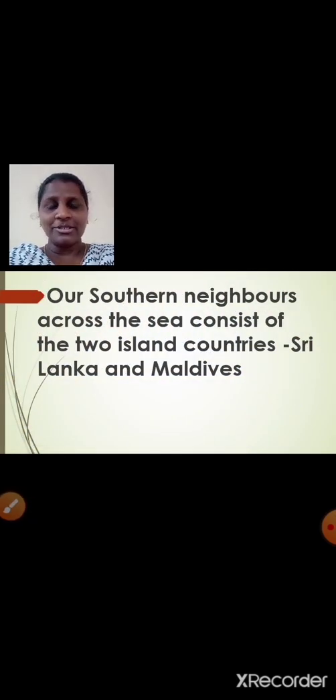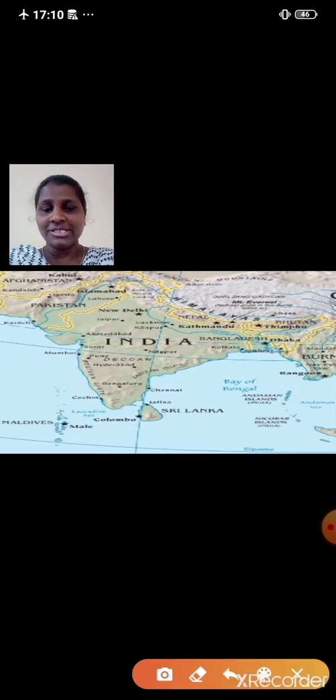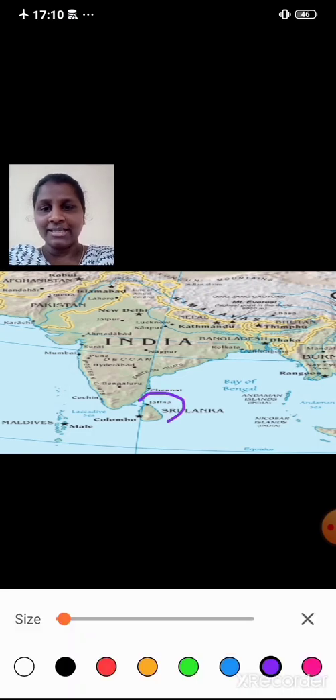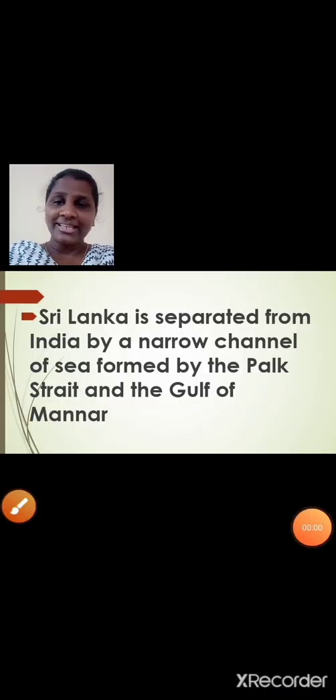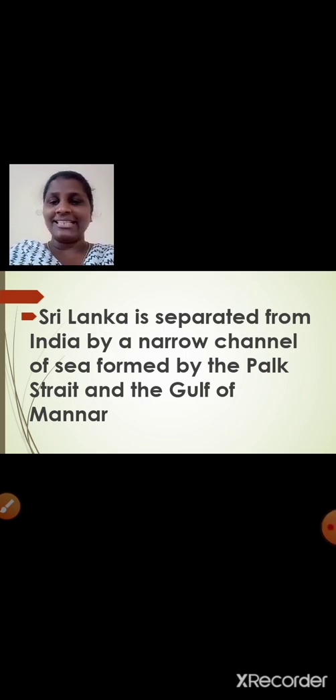Our southern neighbors across the sea consist of the two island countries, Sri Lanka and Maldives. So our southern neighbors are Sri Lanka and Maldives. Okay. Sri Lanka is separated from India by a narrow channel of sea formed by the Palk Strait and the Gulf of Mannar. So how is Sri Lanka separated from our country, students?